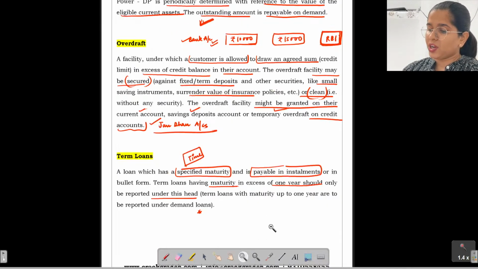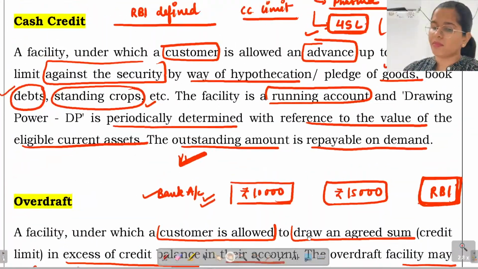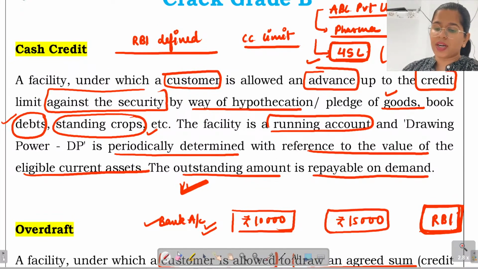Now next, we talked about cash credits. In the cash credit, your stock would be taken as collateral, and once that has been taken as collateral, you would be provided a limit that is called the cash credit limit, and you can withdraw or make payments up to that particular limit, right? Now this also forms part of your demand loans. ये हमने कल पढ़ा था, right? This also forms part of your demand loans.